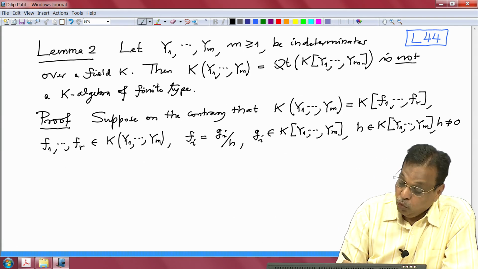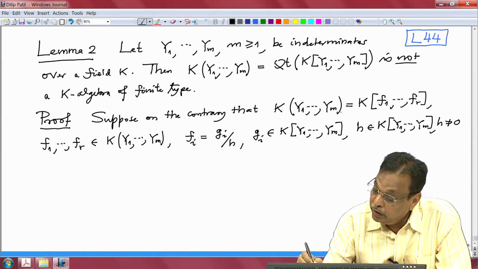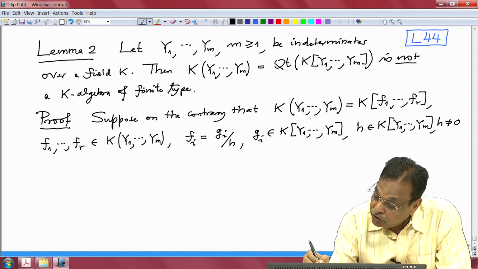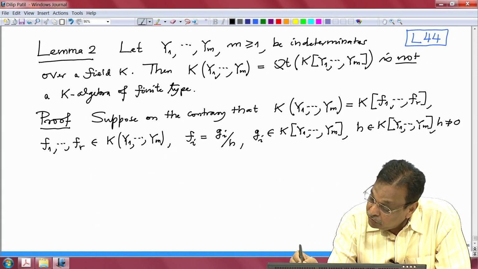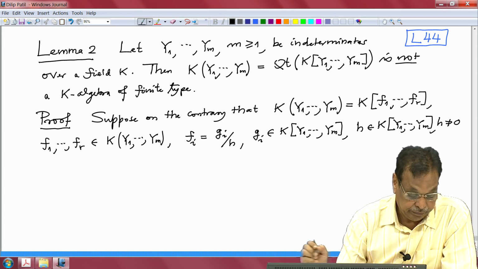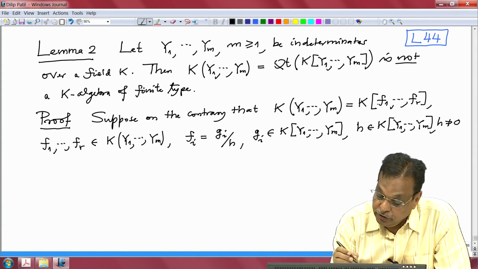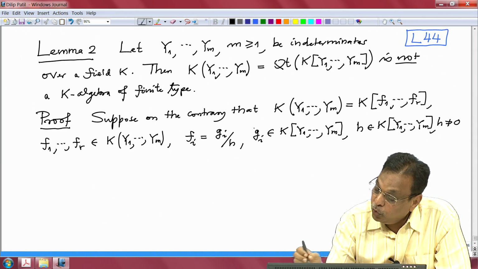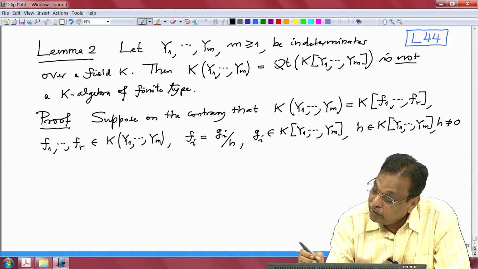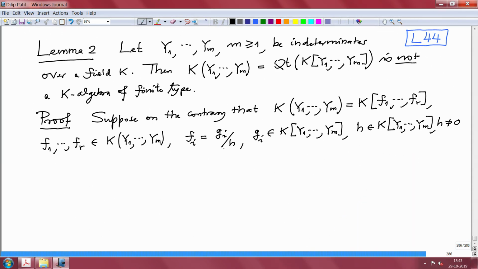Alright. So, what does this equality mean? This equality means that every rational function is a polynomial in these fi's over K, and once it is a polynomial in these rational functions with coefficients in K, I can clear the denominator again.